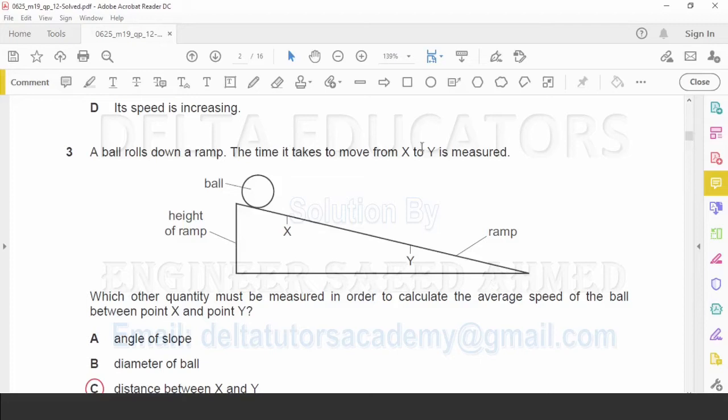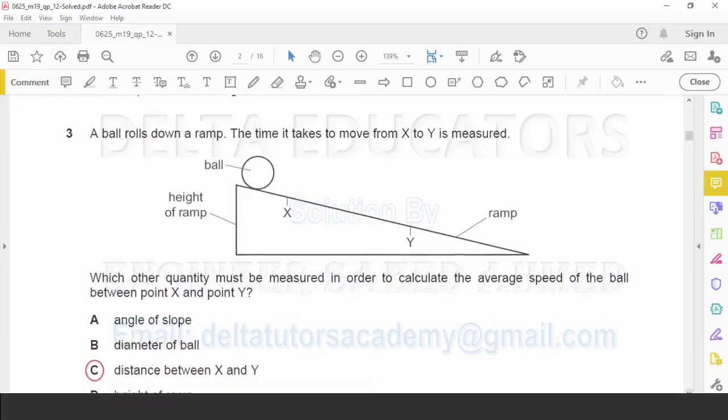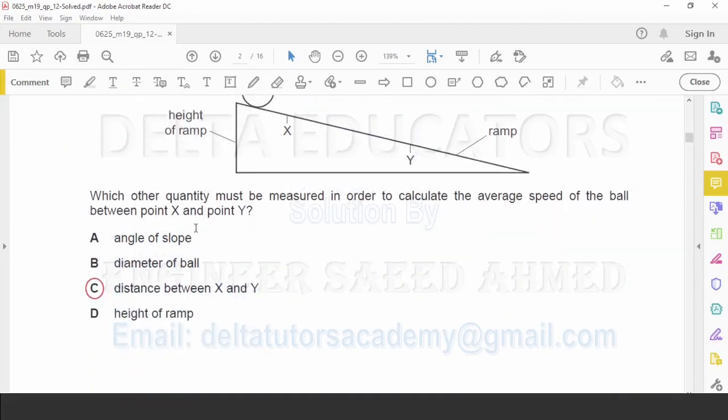Now here time we have already measured. So the second thing that we should measure is the distance between X and Y. Now we check the options. Option A, angle of slope. Option B, diameter of ball. Option C, distance between X and Y. Option D, height of ramp. Here distance between X and Y is given in option C. So the correct option is option C.